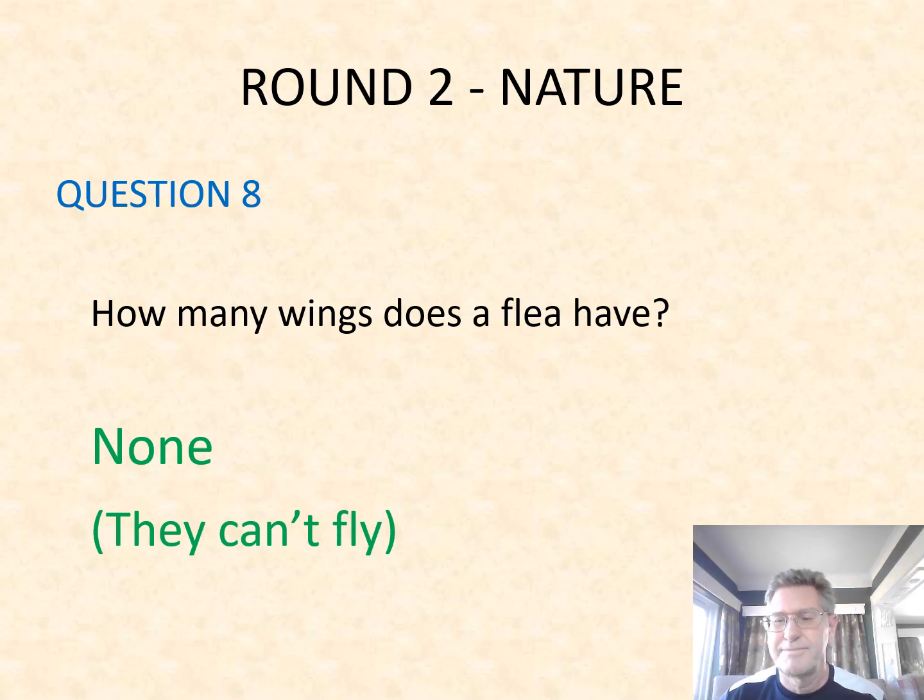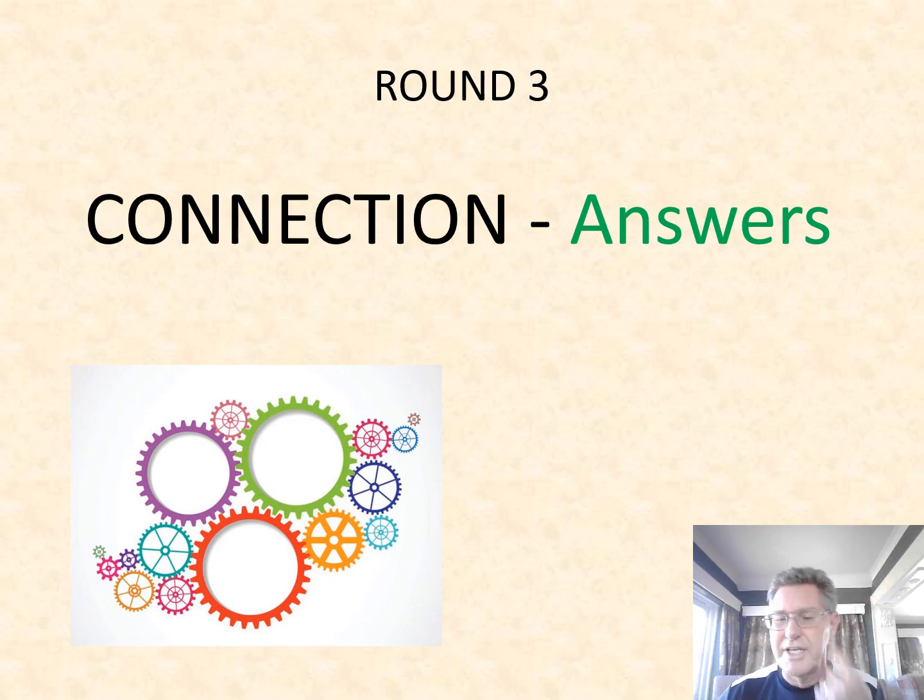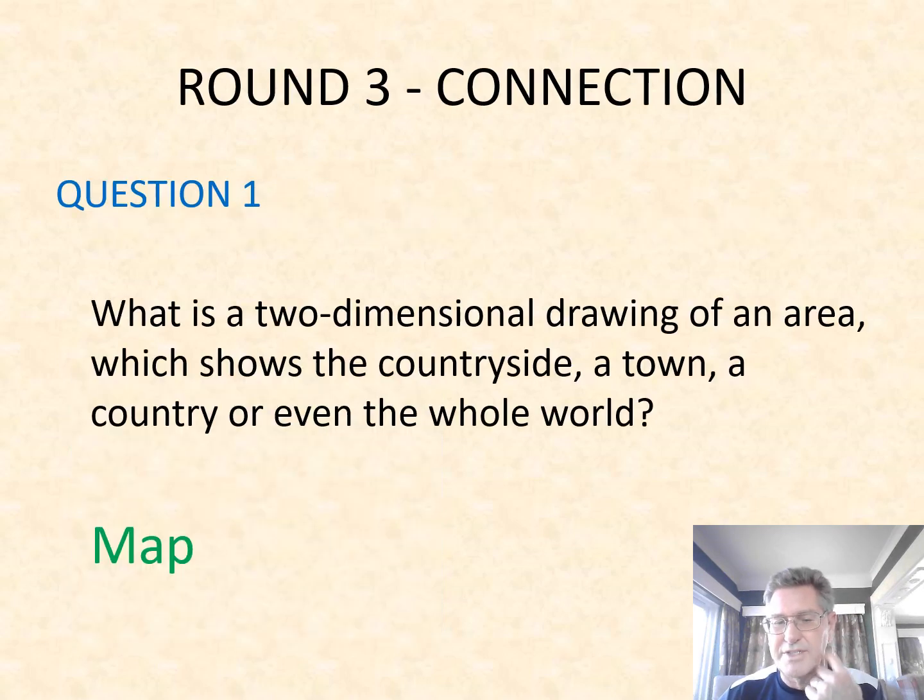Did I get you? Okay, on to round 3, the connection round. How did we get on here? Question 1. What is a two-dimensional drawing of an area which shows the countryside, a town, a country, or even the whole world? It is a map.